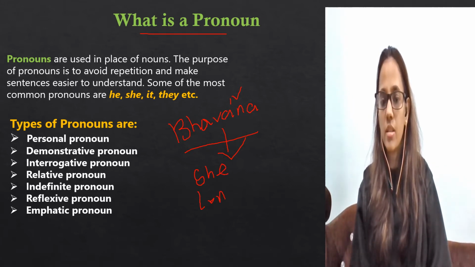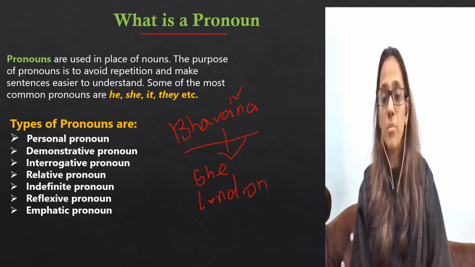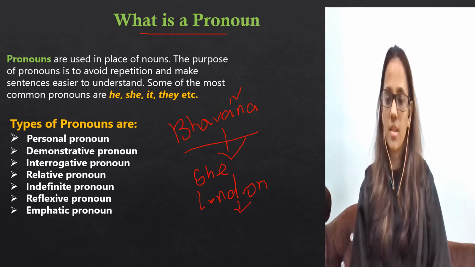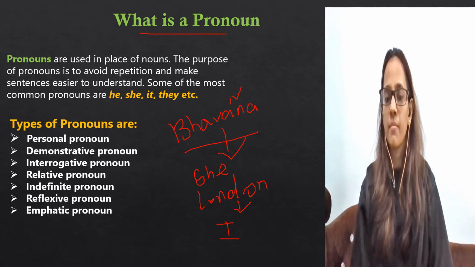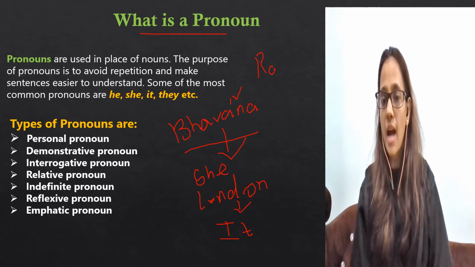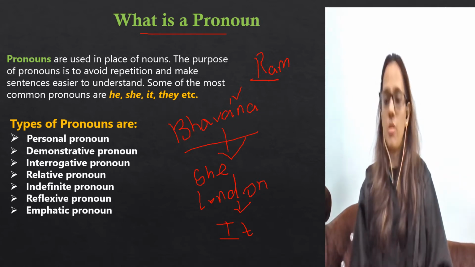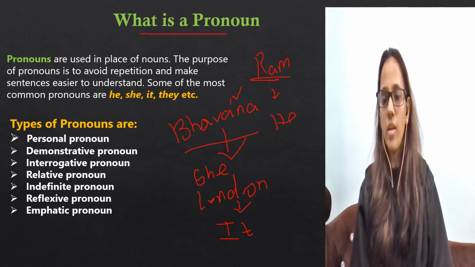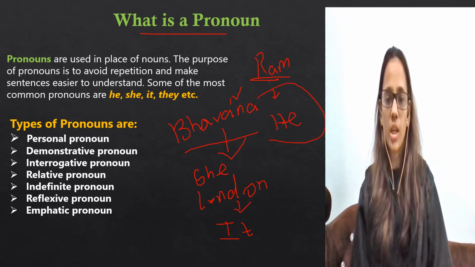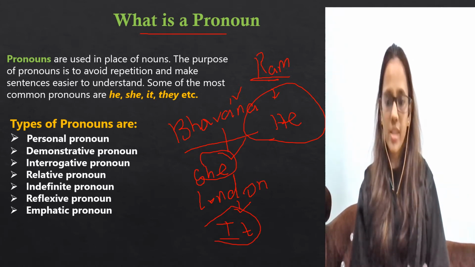So अब London क्या हो गया? London again क्या हो गया? Noun हो गया, proper noun हो गया क्योंकि proper city का नाम है. तो अब मुझे इसको क्या करना है? I have to use instead so that pronoun it turns. तो क्या करूंगी मैं? I will use it. Okay. When I say Ram is a good boy, so Ram is what? It's a noun. But I want to convert into pronoun. So what I will do? I will use pronoun instead of noun. So what I will say? He. So understood? See, if it's a boy, obviously you will use he. ठीक है, वो pronoun हो गया. If it's a girl, you will use she, and if it's a thing, you will use it. Understood till here? It's very easy.